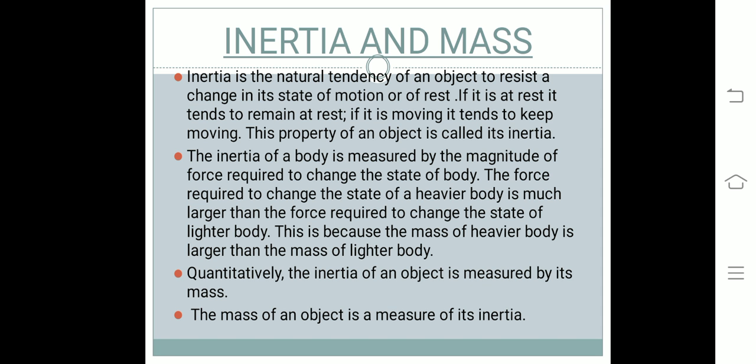That is why it is easier to push an empty box than a box full of books, as the empty box has less mass than the box which is full of books. Similarly, if we kick a football, it flies away. But what happens if we kick a stone of the same size with equal force? It hardly moves. Also, we may get an injury in our foot while doing so due to its heavier mass.